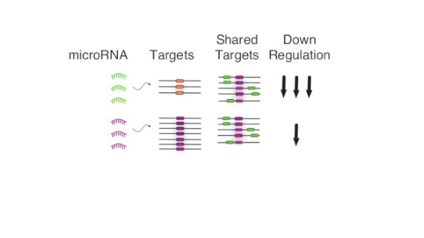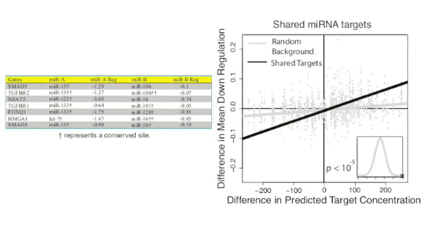We also did a more controlled analysis where we examined individual genes that are regulated by more than one microRNA. As shown here, the downregulation of shared targets, which is the same for both microRNAs, is dependent on the concentration of non-shared targets, which is specific for each microRNA. Example genes that are highly differentially regulated are shown on the left. On the right, we take the average difference in downregulation and the difference in total target concentration to find that they are highly correlated.